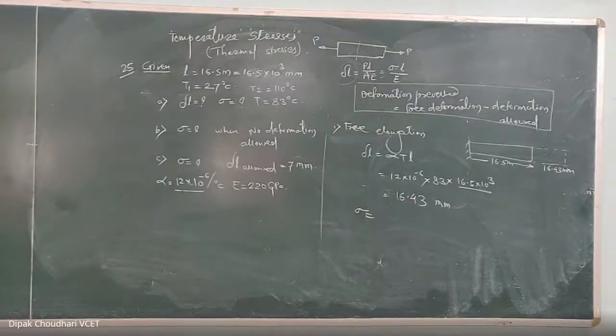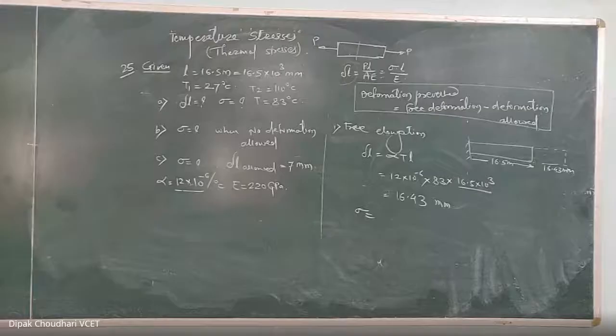What is that? Newton per millimeter square. You mean the stress? Yes.